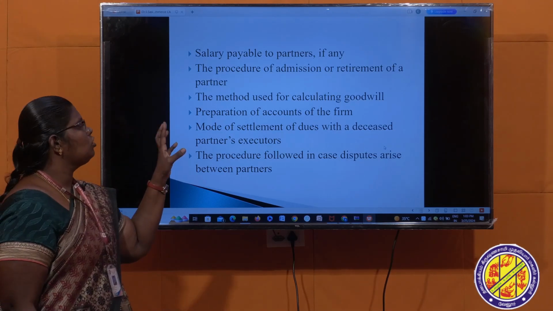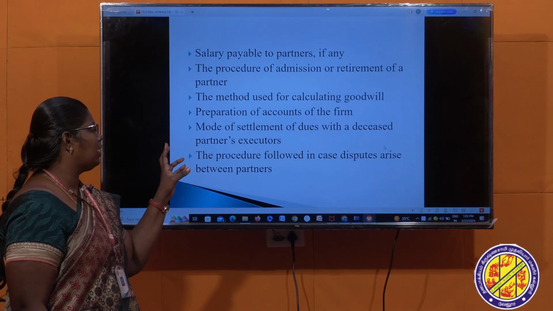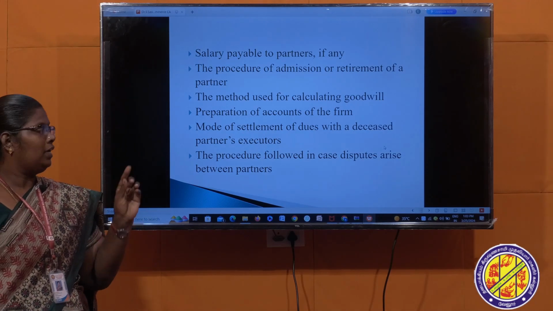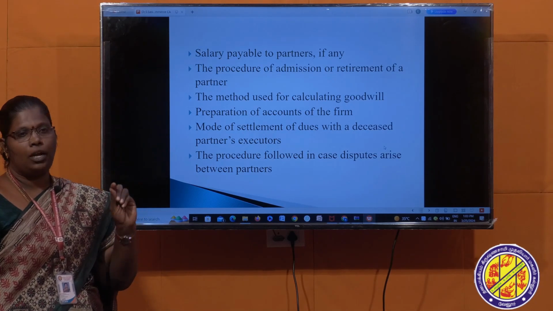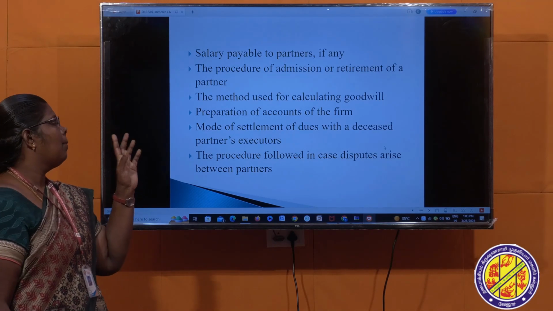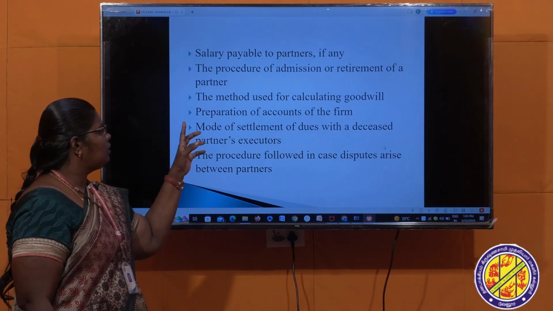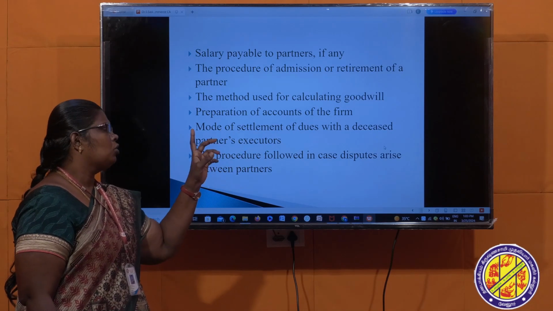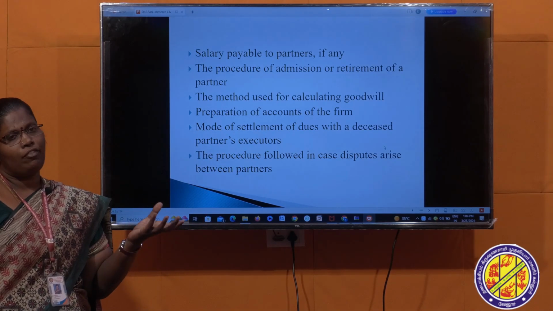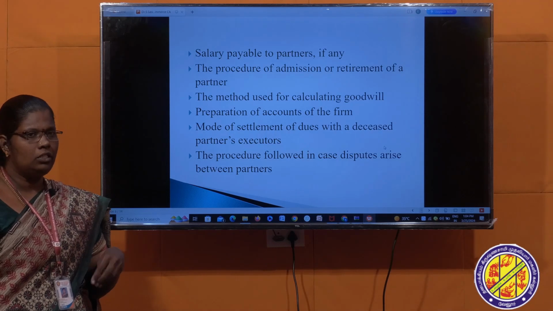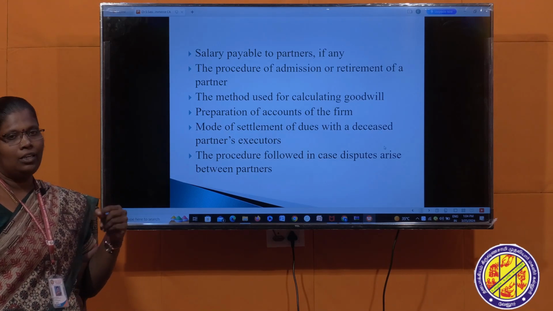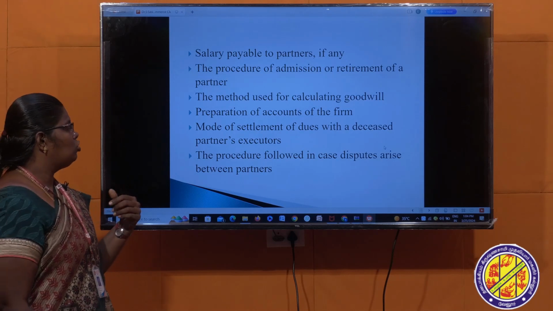Next one, the procedures of admission or retirement of your partners. This partnership deed is an agreement that should contain what the procedure for admission is and what the procedure for retirement is. Next one, the method used for calculating goodwill. Goodwill is an intangible asset. If any partner retires or is admitted to the business, it should be evaluated. So you have to decide which method to use for calculating goodwill.